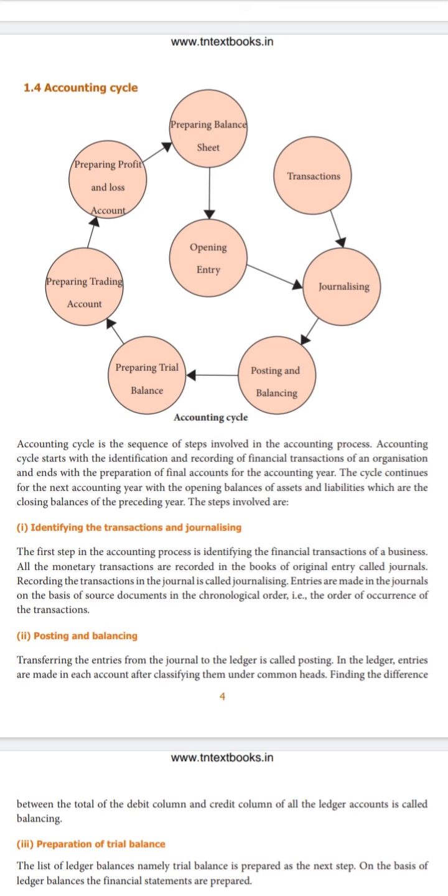The second step is preparation of the balance sheet. So the balance sheet is the last step in the accounting cycle, and this accounting cycle will continue in the upcoming accounting years also.